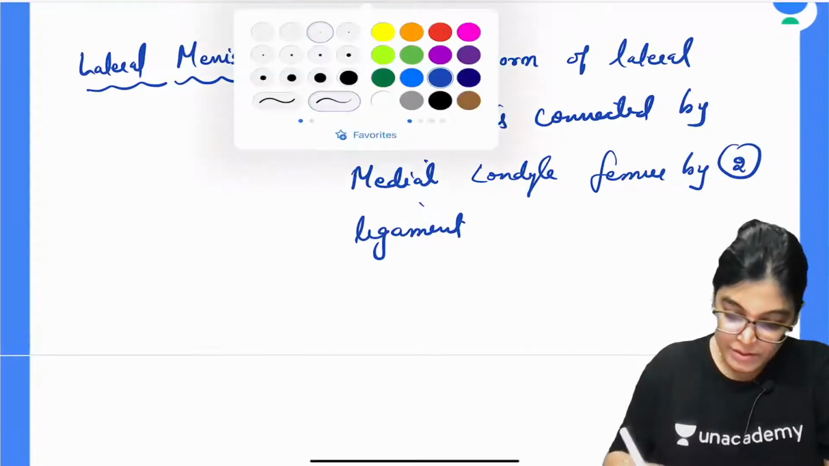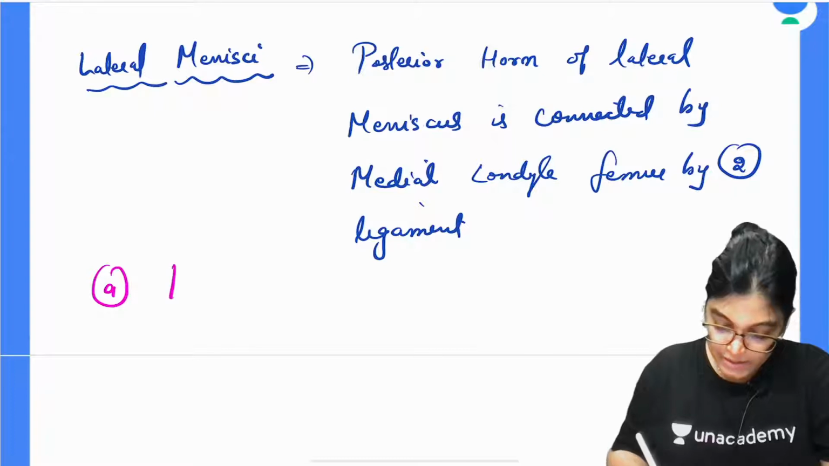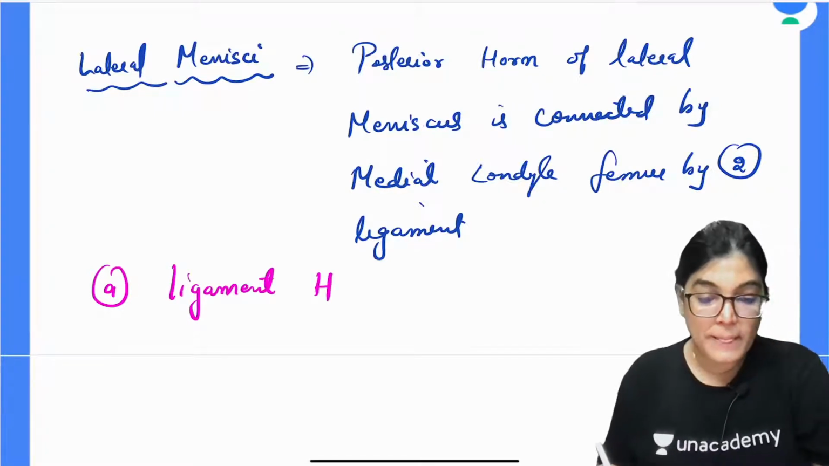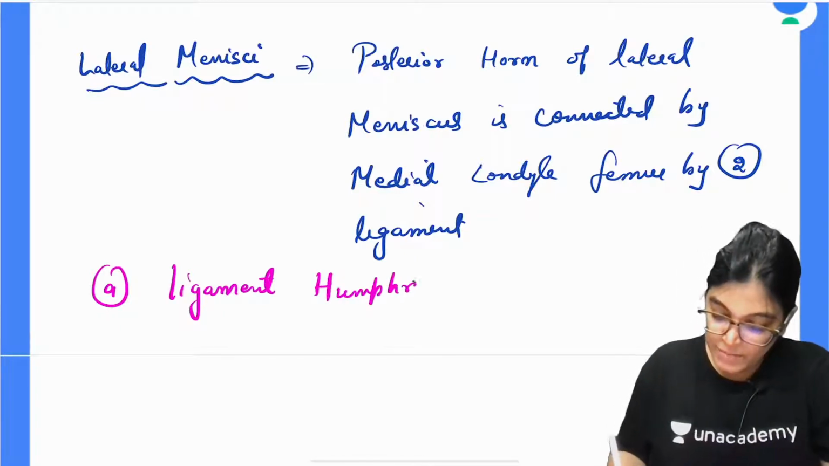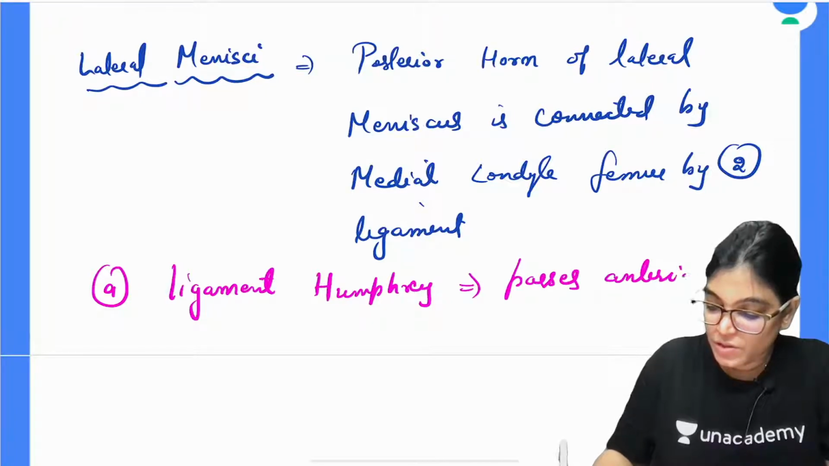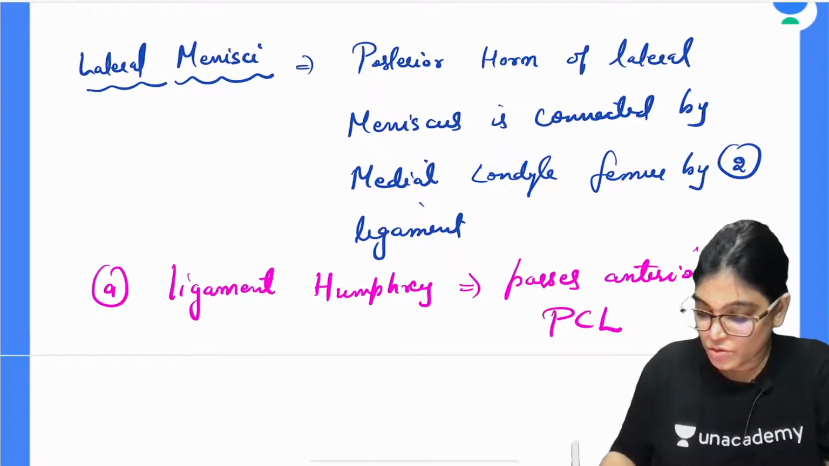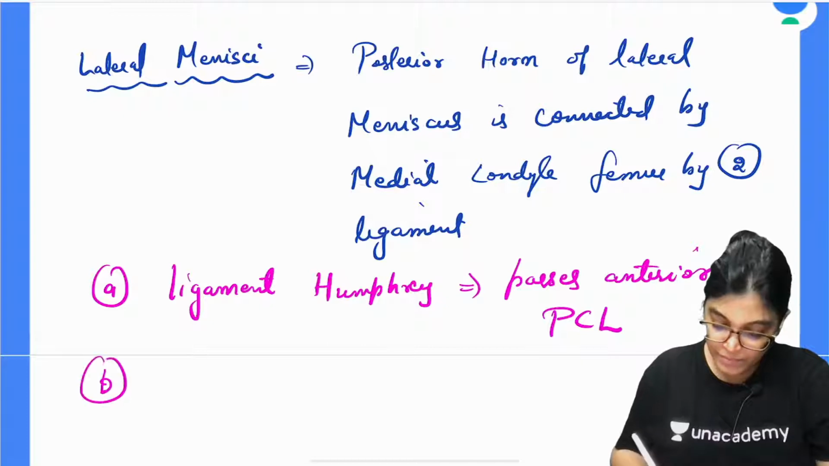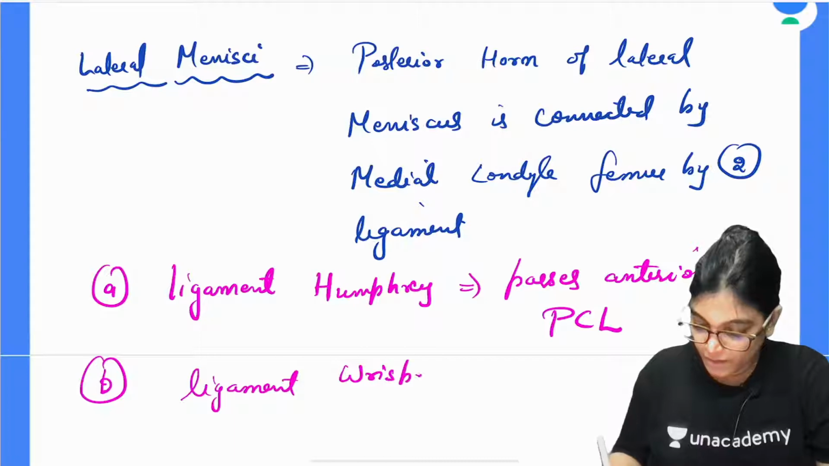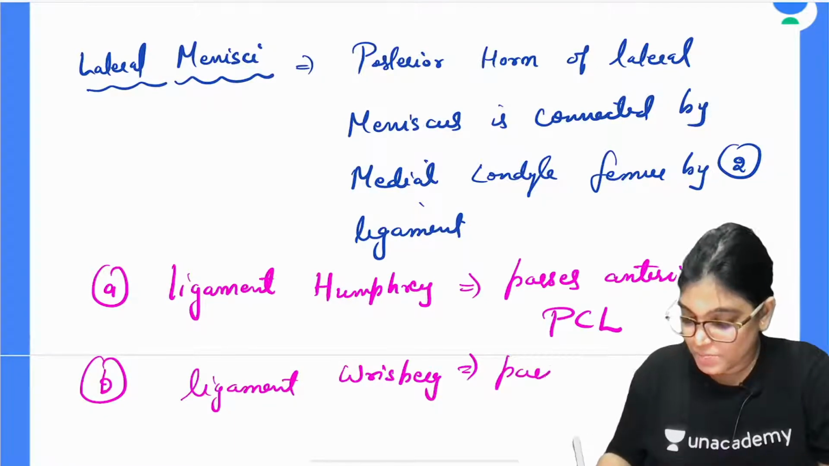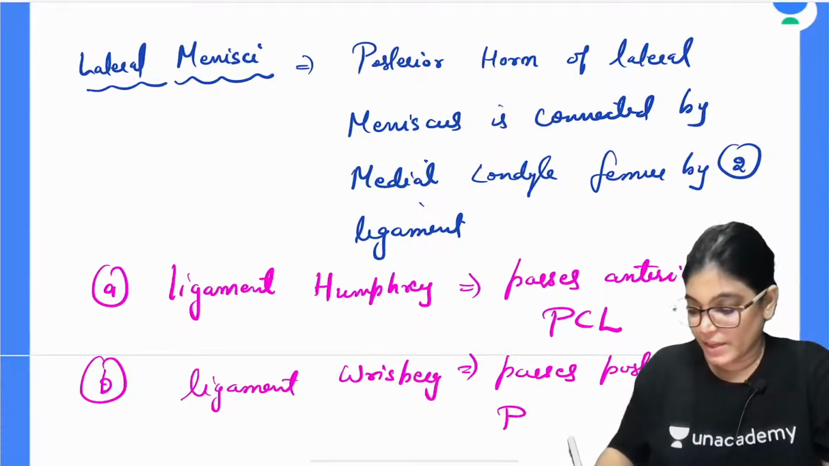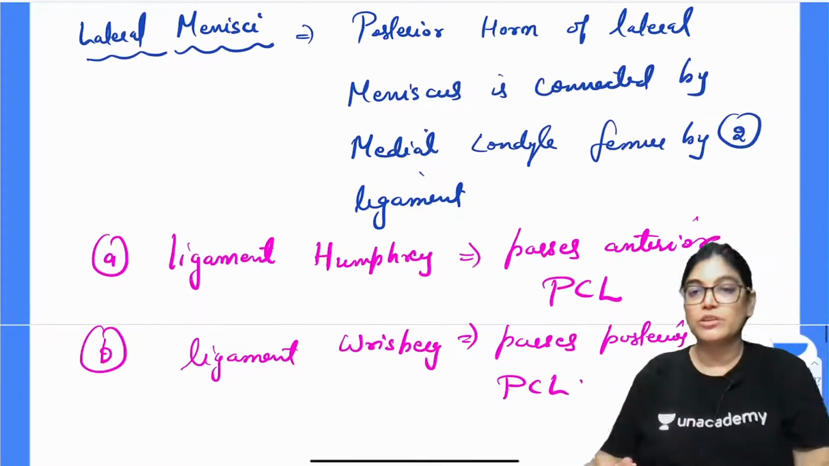Okay, so let me write it. The first ligament is the ligament of Humphrey. The ligament of Humphrey passes anterior to the posterior cruciate ligament, and the other one is the ligament of Wrisberg. The ligament of Wrisberg passes posterior to the posterior cruciate ligament. If we see the relation, it is passing posterior to the posterior cruciate ligament.